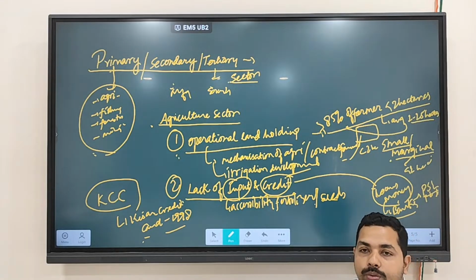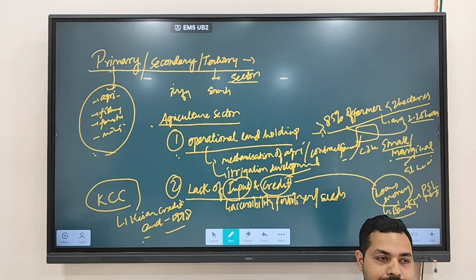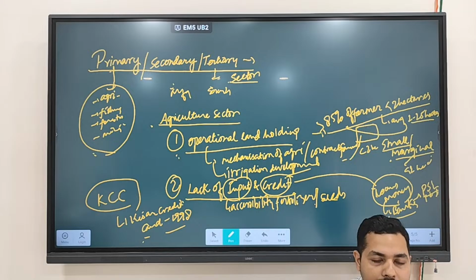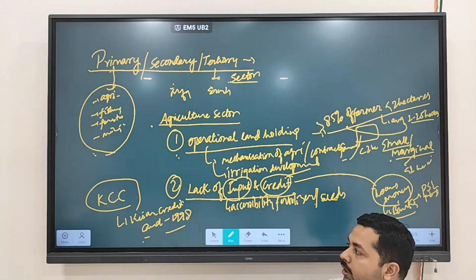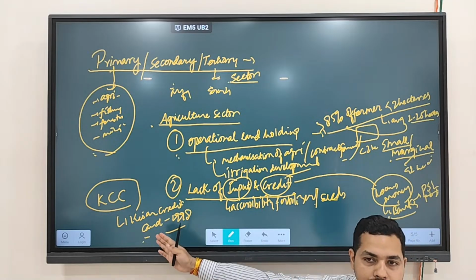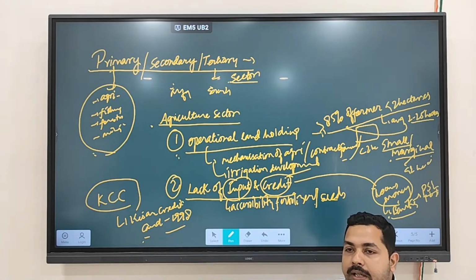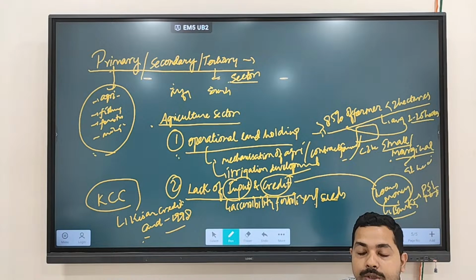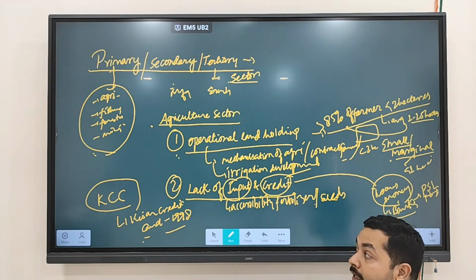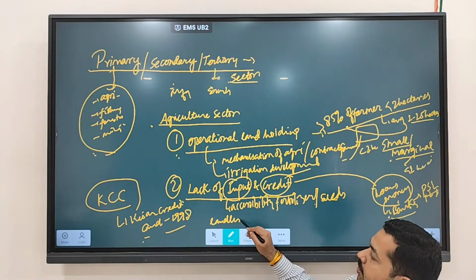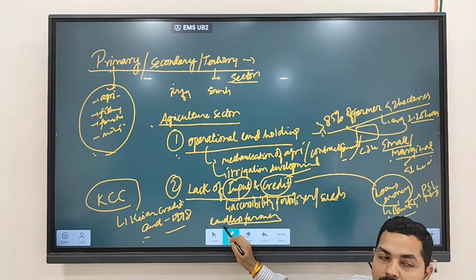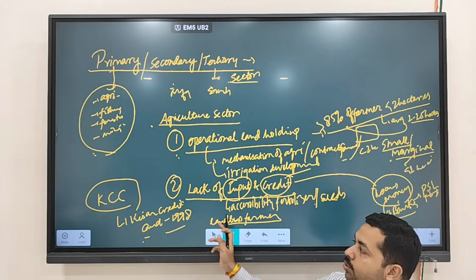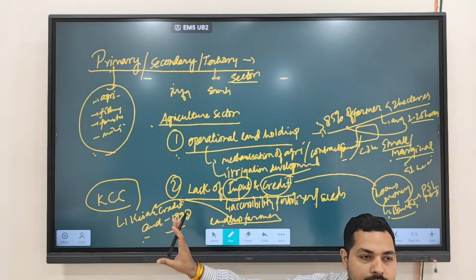Now if the farmer has to cultivate, what will happen? He requires seeds, he requires fertilizer. For that, what is required? Money is required. Now he does not own land. When he does not own land, he'll not be eligible to get loans under which scheme? KCC, because the land is in my name. He is not owning the land, so he will not be getting loans through KCC. So majority of farmers are landless farmers also. Landless farmers means they do not have land under their control, but they are cultivating. They are taking someone else's land and cultivating on that land. So those farmers are not covered under such schemes.